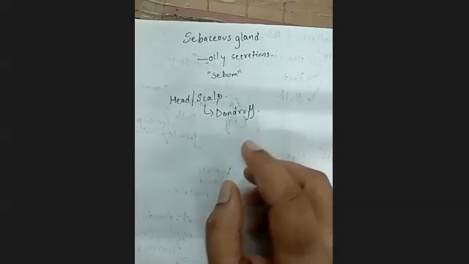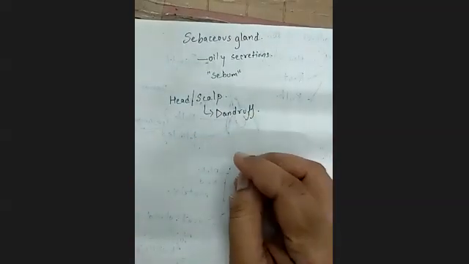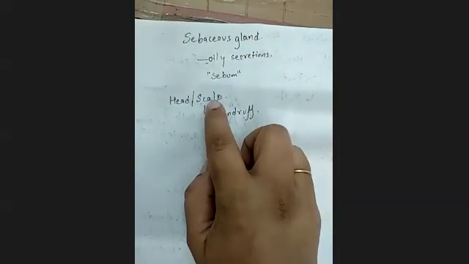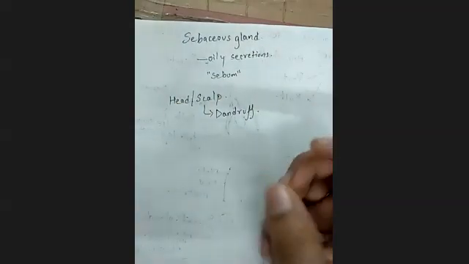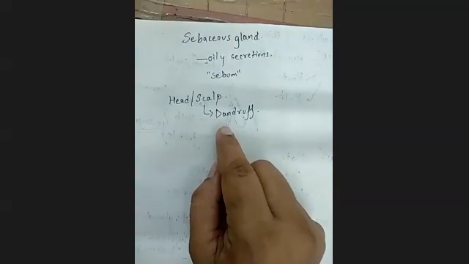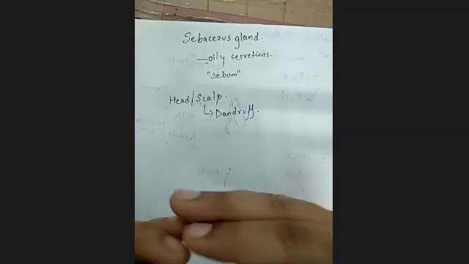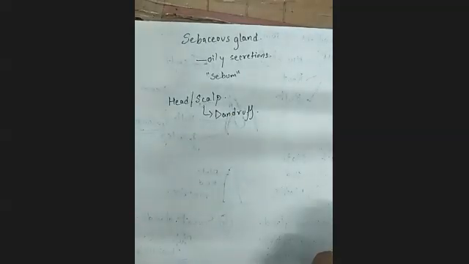The reason is, in winter the surrounding environment is completely dry, and whenever the oily secretions are secreted by this gland on the scalp, when it comes in contact with the air, suddenly it will dry up, and that is the reason it will cause dandruff. And if you are not washing it regularly, then what will happen? It will form layer by layer on your scalp, and that will cause infection in the hair and all that, which is possible, because hair cannot respire easily.